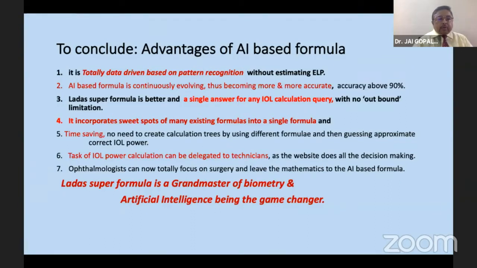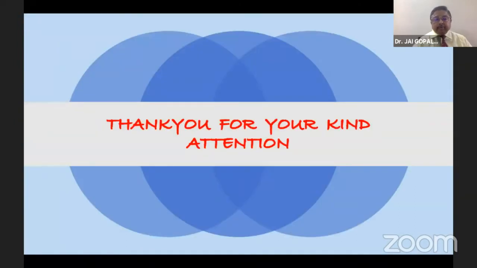Among them, the LADA super formula is better as a single answer for all IOL calculation queries. There is no outbound limitation as in Hill RBF. It incorporates the sweet spots of many existing formulas into one single formula. LADA super formula is the grandmaster of biometry, and artificial intelligence is the game changer for IOL power calculation. Thank you for your patience.